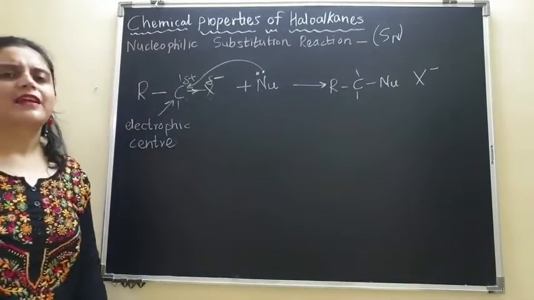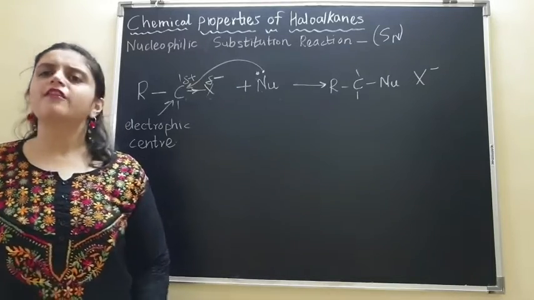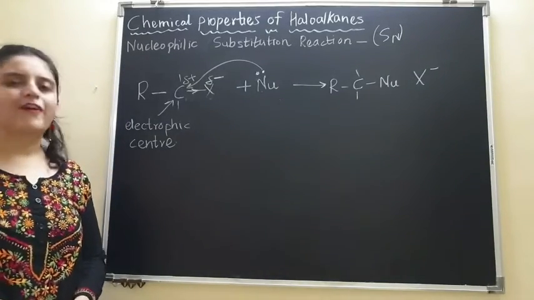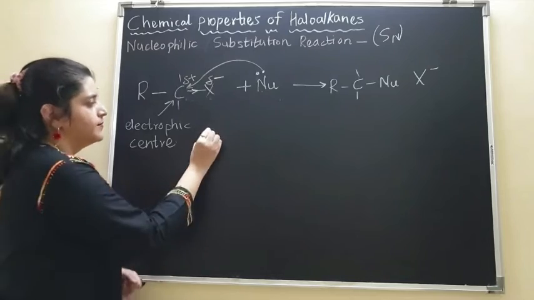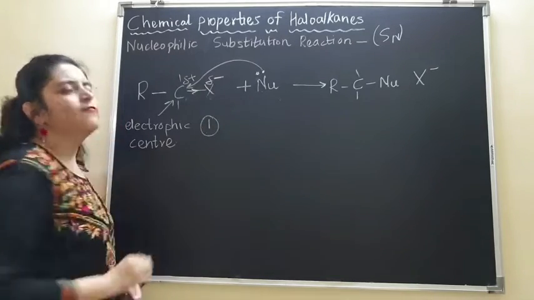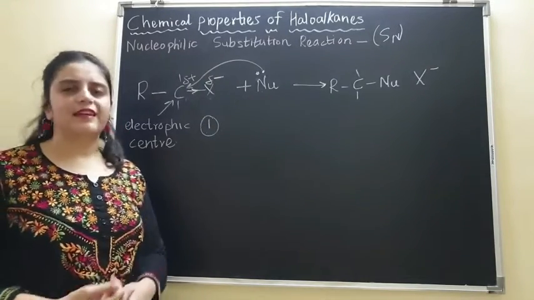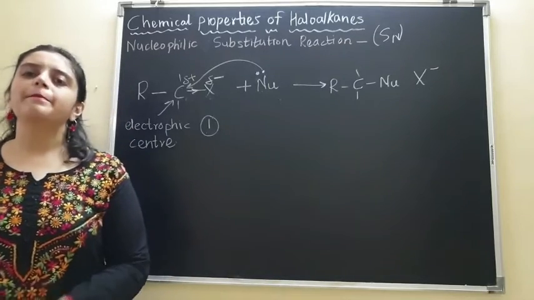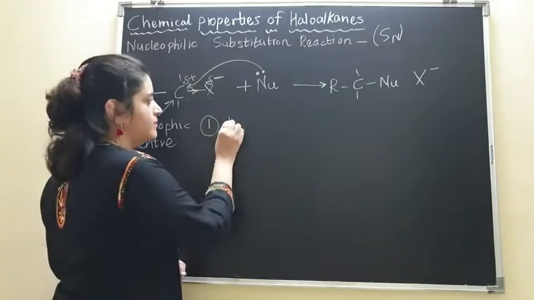Now the rate of the reaction, or in other words the speed of the reaction, depends upon 2 factors. The first factor on which this reaction depends is the type of carbon atom.